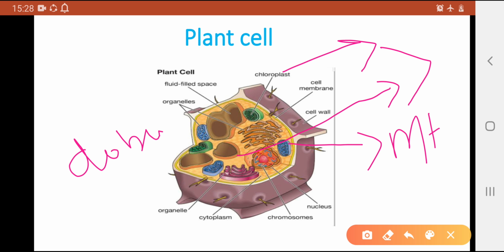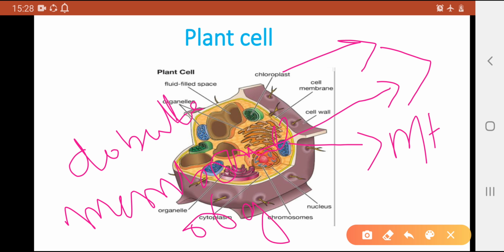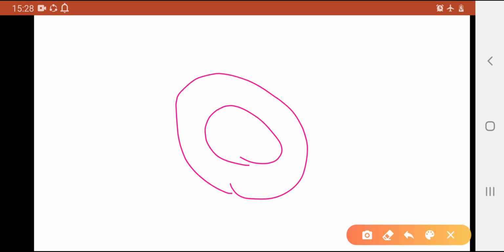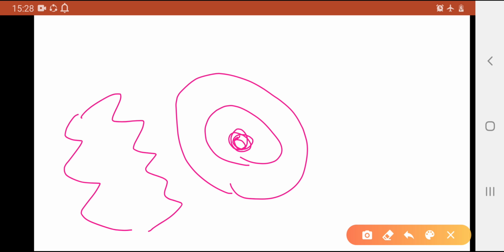Double membrane organelles. Here we can discuss double membrane organelles. If this is the nucleus, it has another membrane inside, and inside there is the nucleolus. Nucleolus. And if we are talking about the mitochondria, just like this, it is also double membrane.